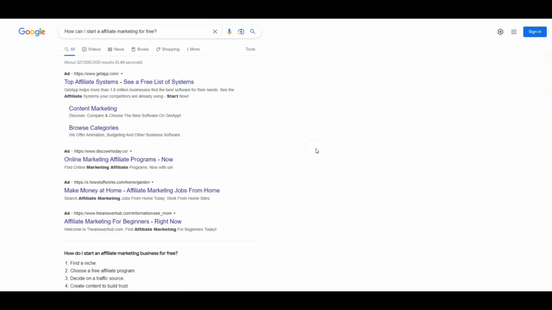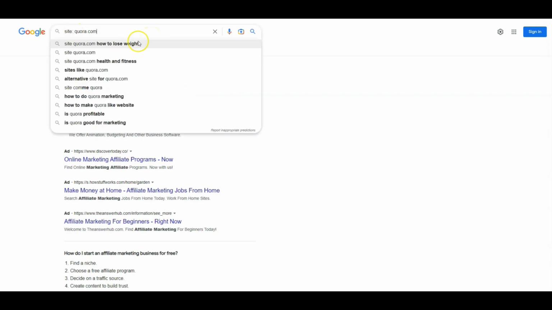We can also go from the other side. We can look on Google at questions that Quora is ranking high for. What we can do is type on Google site:quora.com and the keywords that we want to search. For example, how to lose weight.